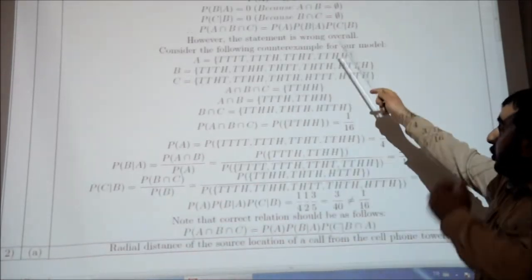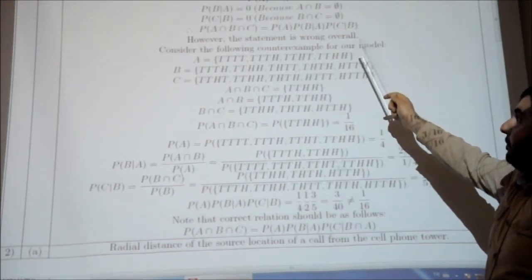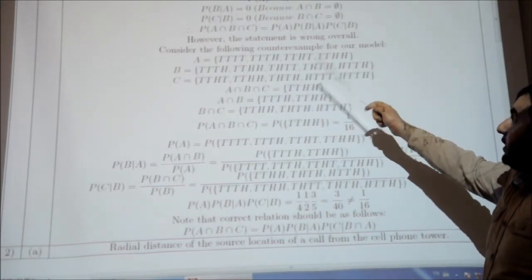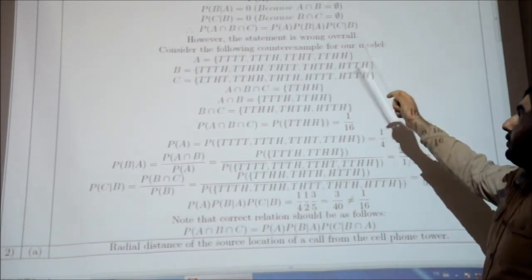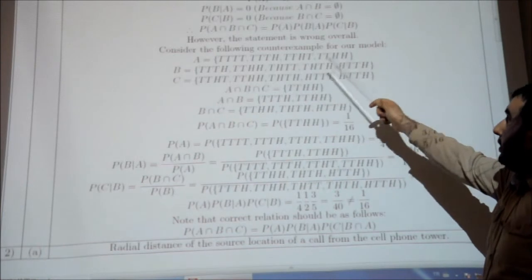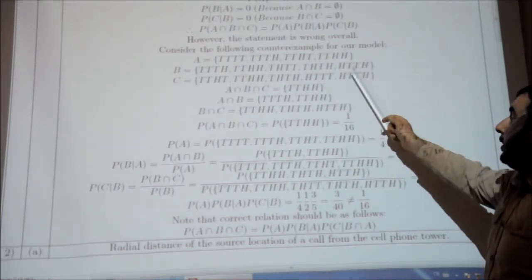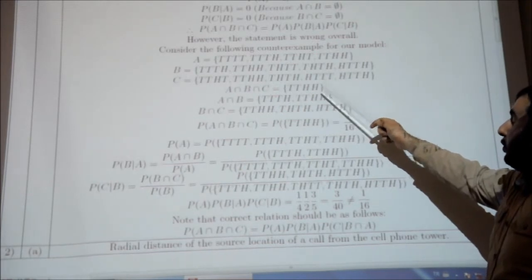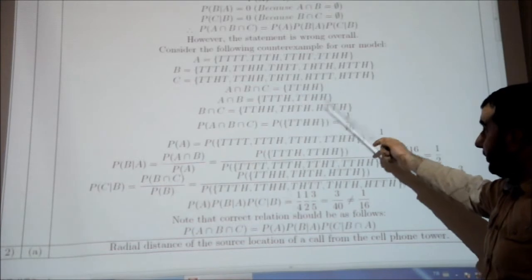If you look at the first part of the solution, the identity given in part D is satisfied for the 3 events defined in part B of this question. However, there may be some other events for which the identity is not satisfied.